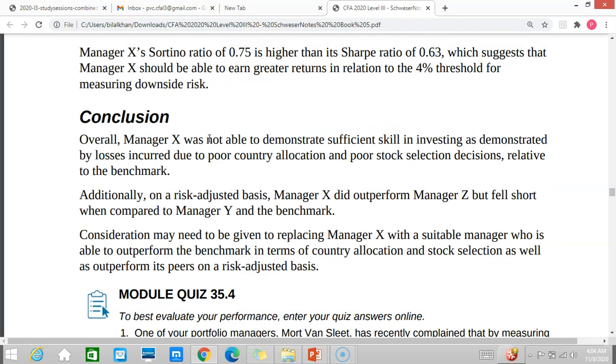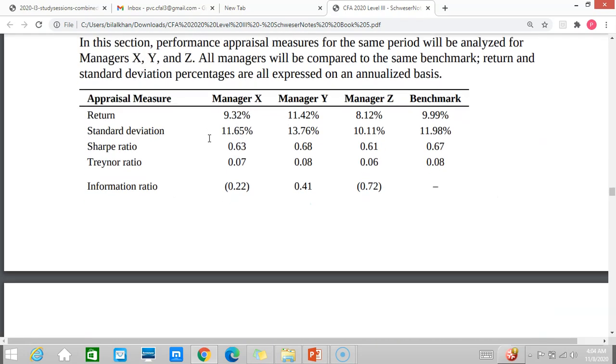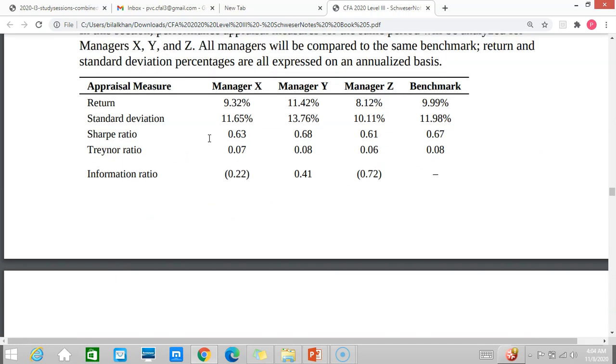if you have to compare them, here is a question. There are different managers, X, Y, Z, and their benchmark. These are the returns and benchmark, standard deviations, Sharpe ratios, and Treynor ratios. Overall, Y has the highest Sharpe ratio, higher than the benchmark as well, and the higher Treynor ratio as well, and the information ratio is highest. The key representative of the skill of a manager is the information ratio, that is, how much active return he made with respect to active risk.